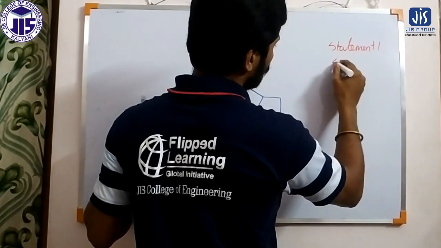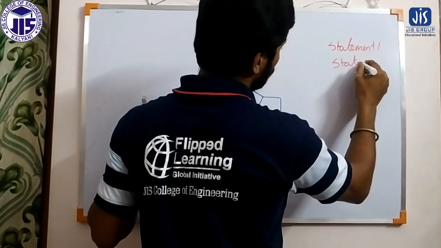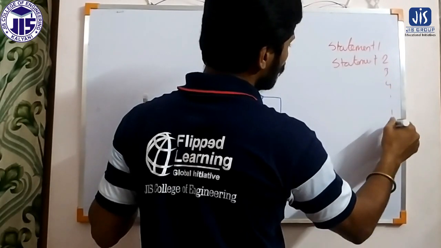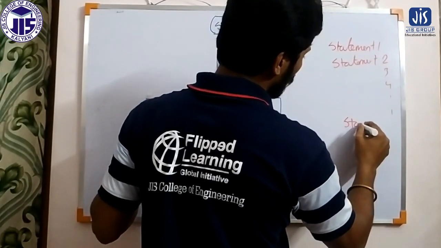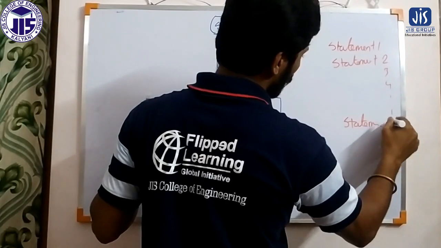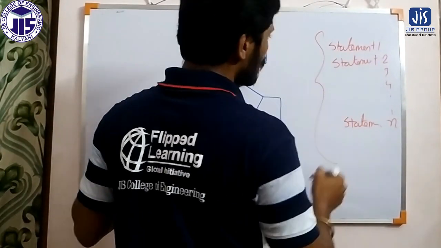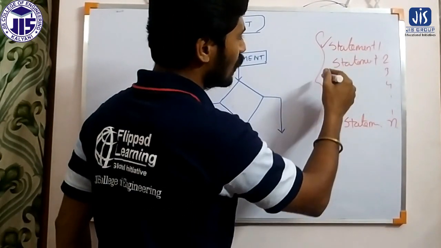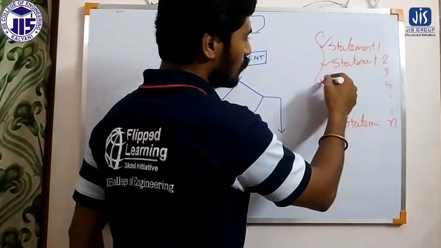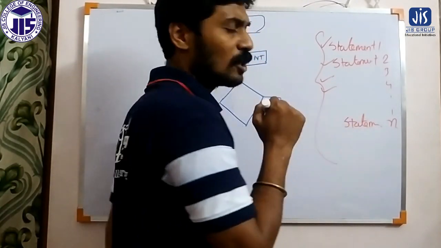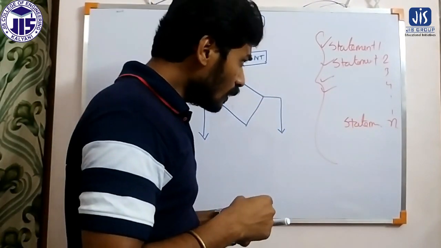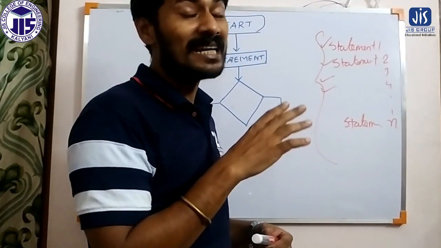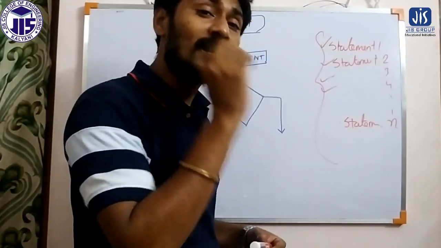Statement 1, statement 2, 3, 4, and in that way, for example, n number of statements are there. So this is a program, and the execution of the program will be sequential. That means first statement 1 will execute, then statement 2, then statement 3, then 4, and so on. In that way, all the statements will get executed. It will never skip a statement until we give an instruction to skip.